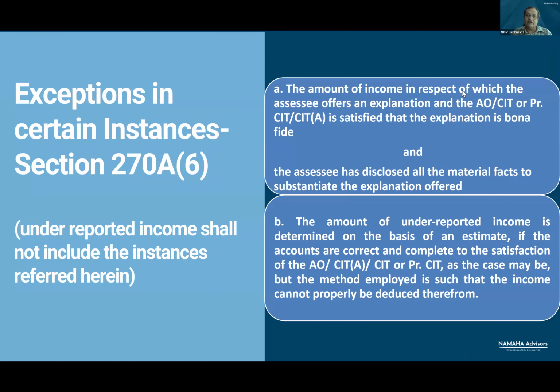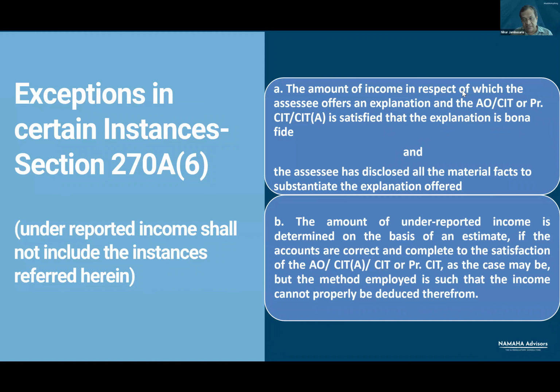Is this addition covered by this exception? Let us look at this, where the assessee offers an explanation which is bona fide. Assessee explains that I am producing a certificate obtained from cooperative bank, which indicates that it is a cooperative society registered under Cooperative Societies Act. So I have bona fide taken the view that cooperative bank is cooperative society. Your view is different, but my explanation is also bona fide.